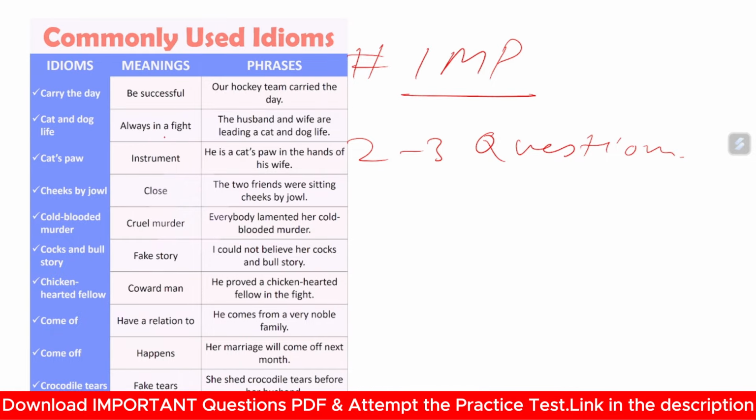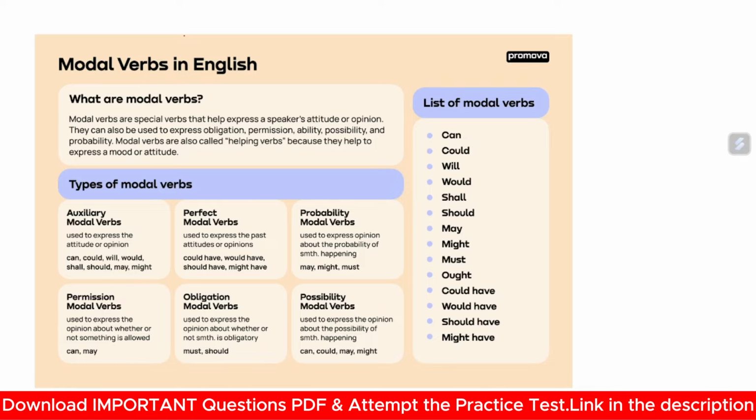Cat and dog life, meaning always in a fight. Whenever we use it in a sentence: the husband and the wife are leading a cat and dog life. So these are some commonly used idioms. You may go through the chart, and let's move to the next slide. Modal verbs in English.